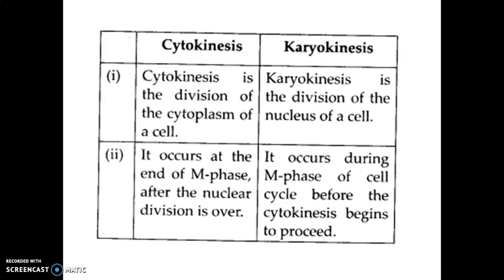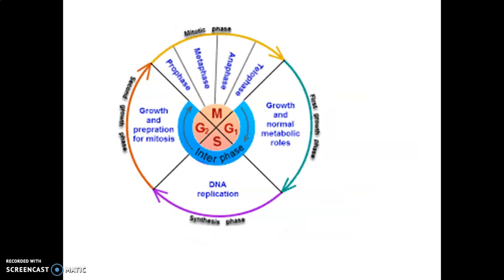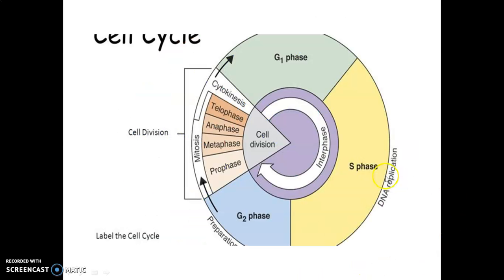Now let's discuss three phases: G1 phase, S phase and G2 phase. G1 phase corresponds to the interval between mitosis and initiation of DNA replication. During this G1 phase, the cell is metabolically active and continuously grows but does not replicate its DNA. Clear? That is G1 phase.